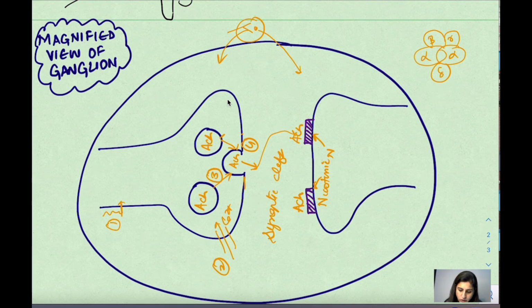So when acetylcholine binds to the alpha subunit, it will lead to opening of the channel, because earlier the alpha subunits were overlapping the channel. They were closing the channel. So when the acetylcholine binds to the alpha unit, they will move apart and open the channel. And when the channel opens, it is a channel for sodium ions.